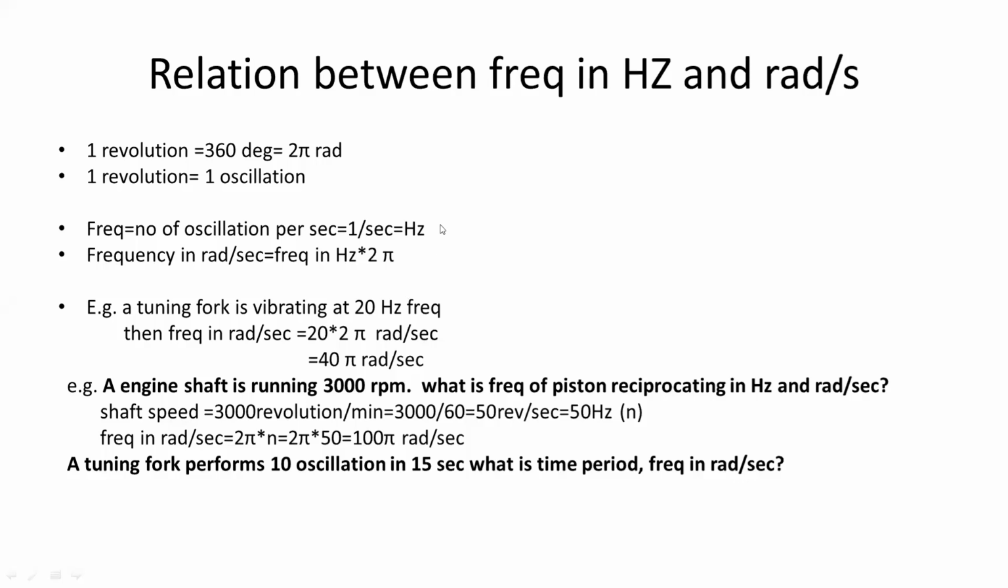We will use both frequencies, one frequency in hertz and one frequency in radian per second. So what is the relation? One revolution is equal to 360 degrees or 2 pi radian, and this one revolution corresponds to one oscillation.